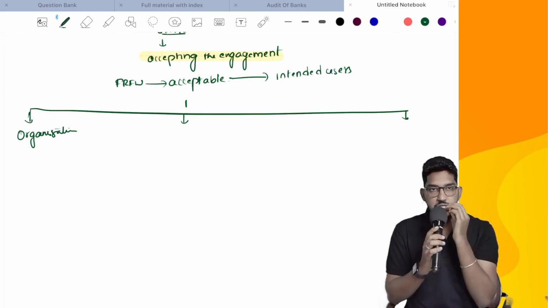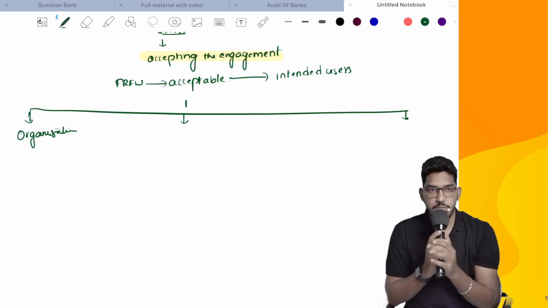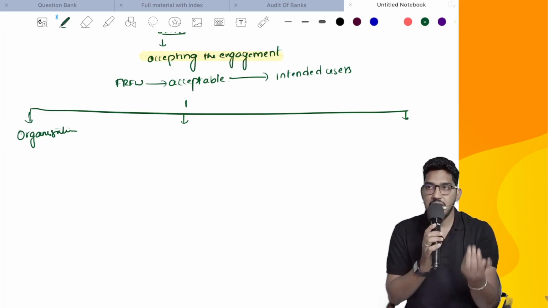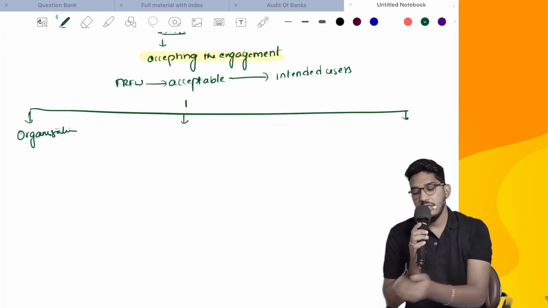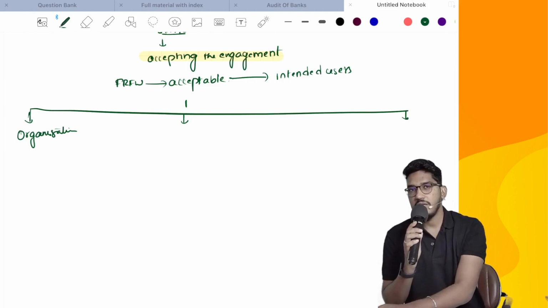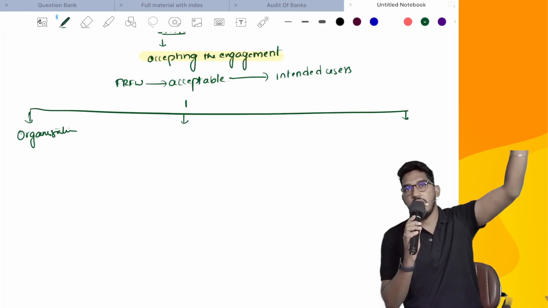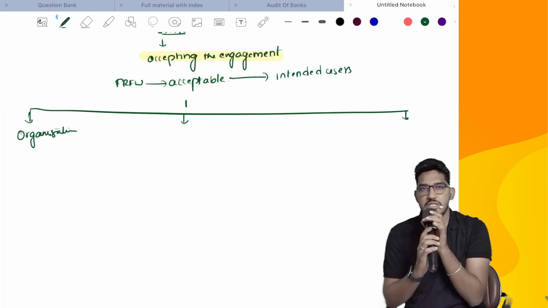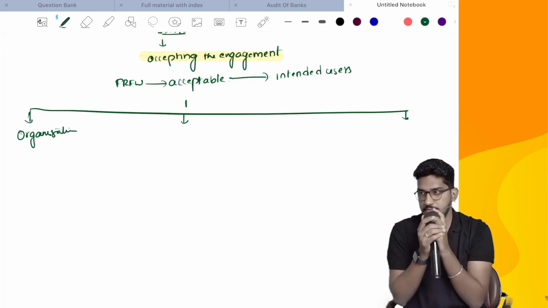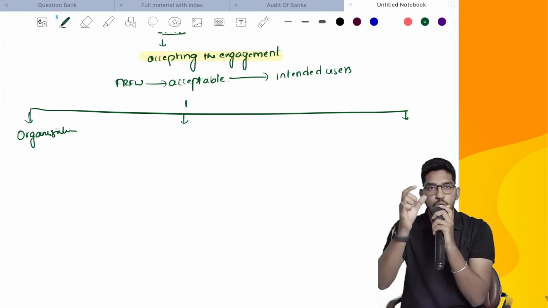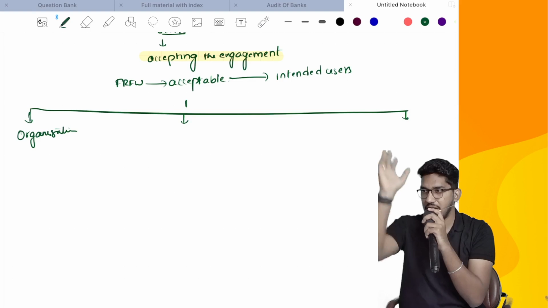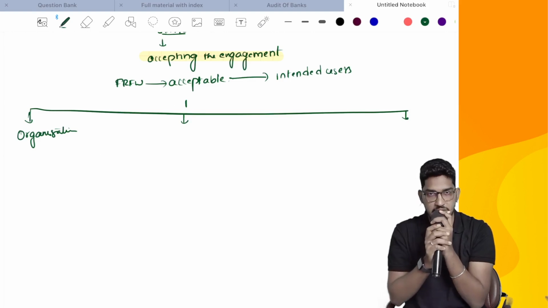So in order to get the NGO funding, the agency told you to prepare the financial statements. And the NGO asked how we have to prepare the financial statements. The agency told you to prepare the financial statements as per some NGO accounting standards, which are given by one global organization. There is one global organization across the world, and that global organization has some NGO guidelines for the preparation of financial statements.